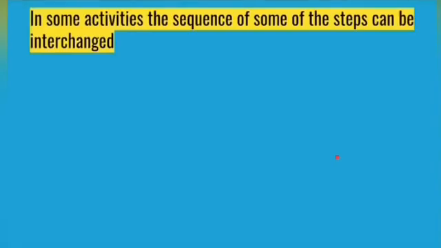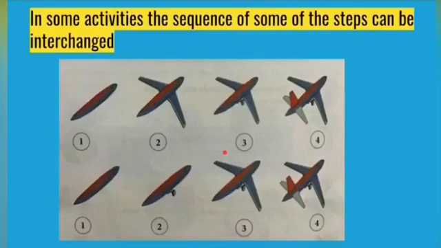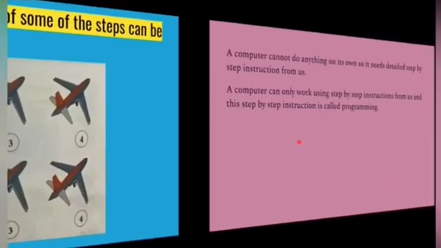But in some activities, the sequence of steps can be changed. See here, I have taken one example. The wings, the wheels and the tails have to be attached to the aeroplane. I am asking you to assemble the parts. We can assemble the parts in many different ways. So here the sequence of some steps can be interchanged. According to our wish, we can assemble the parts.